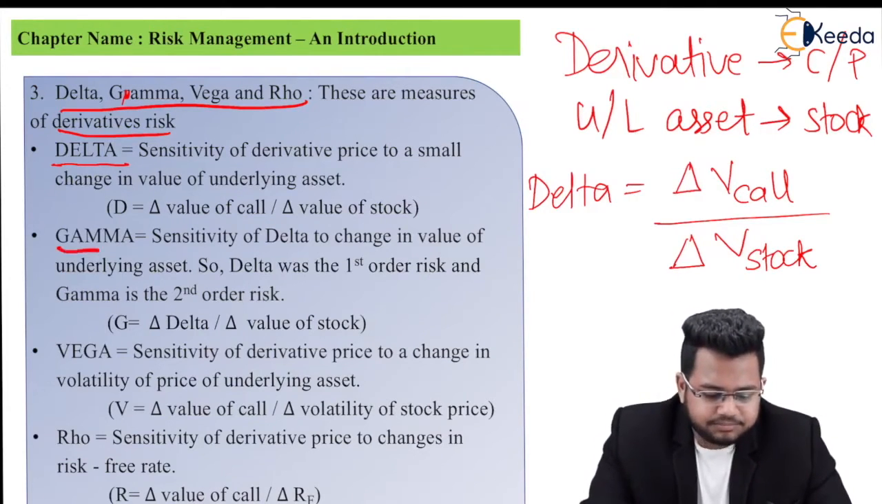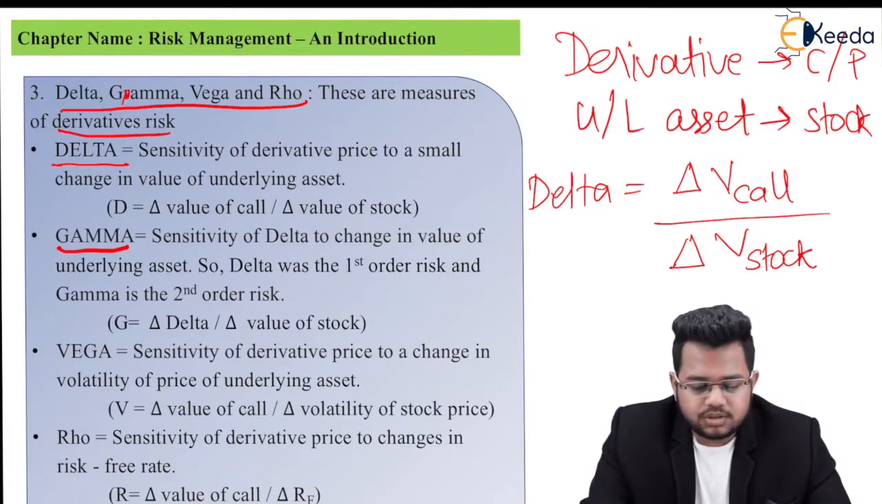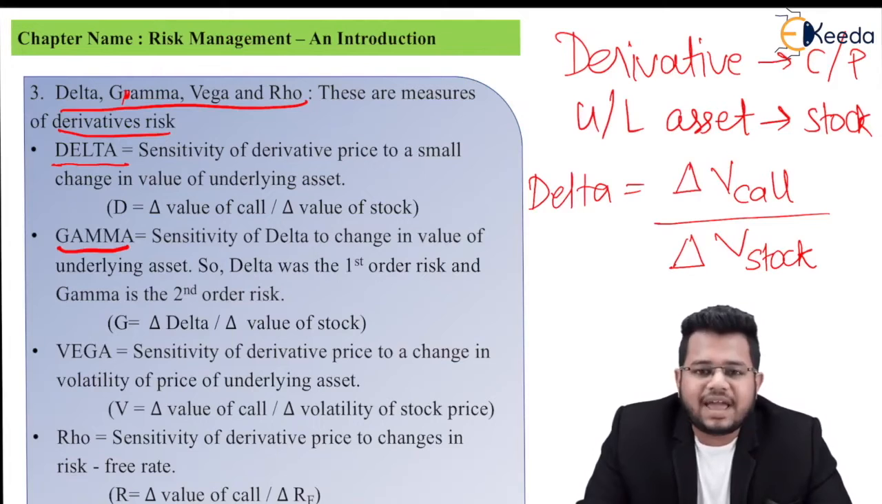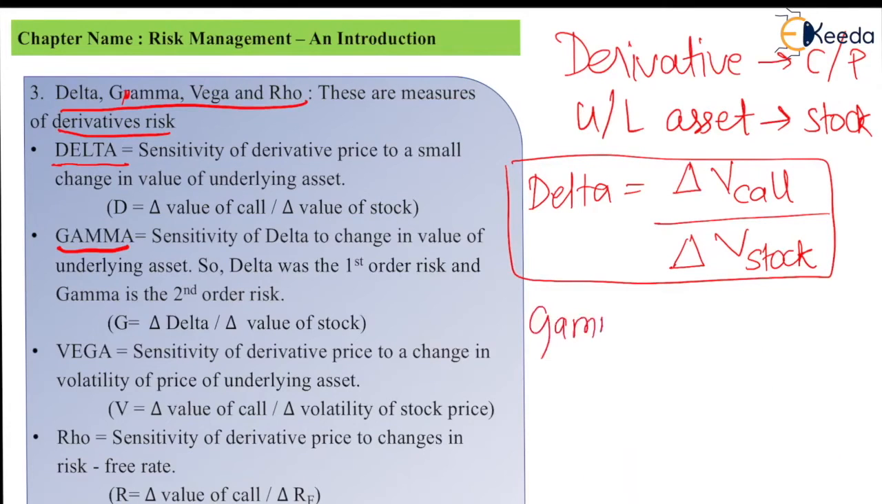Next is gamma. Gamma is the sensitivity of delta to the change in value of underlying asset. It is a second order risk. See, this delta is a first order risk. Now gamma is a second order risk, which is using the first order risk. Basically it is using the delta now, change in delta upon change in value of stock. This is gamma.